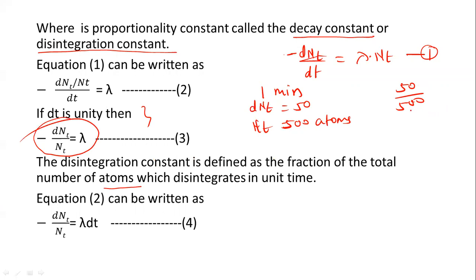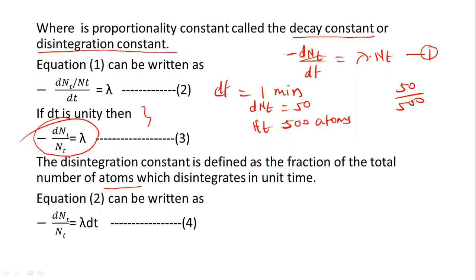Total number of atoms are equal to 500, and what is the fraction? 50. So the disintegration constant is defined as the fraction of the total number of atoms which disintegrates in unit time, because dt is equal to 1 here. Time is equal to 1 year, 1 minute, 1 hour, 1 day, whatever.